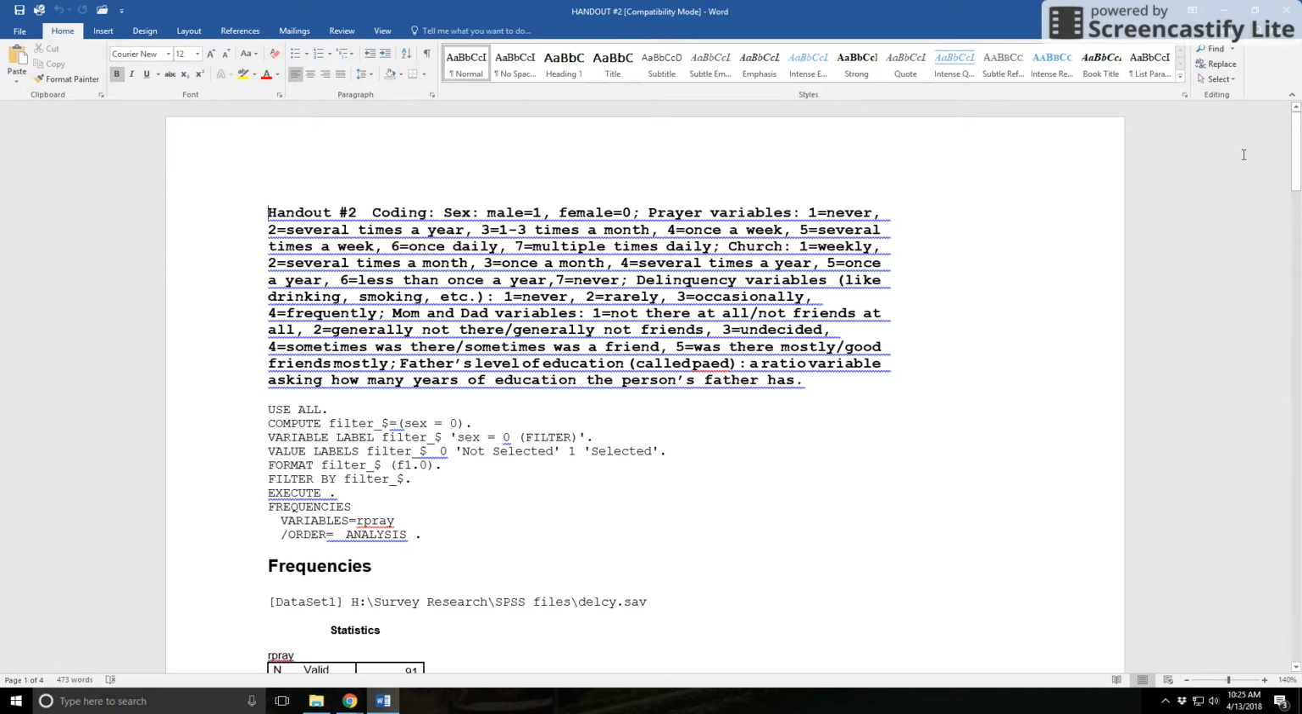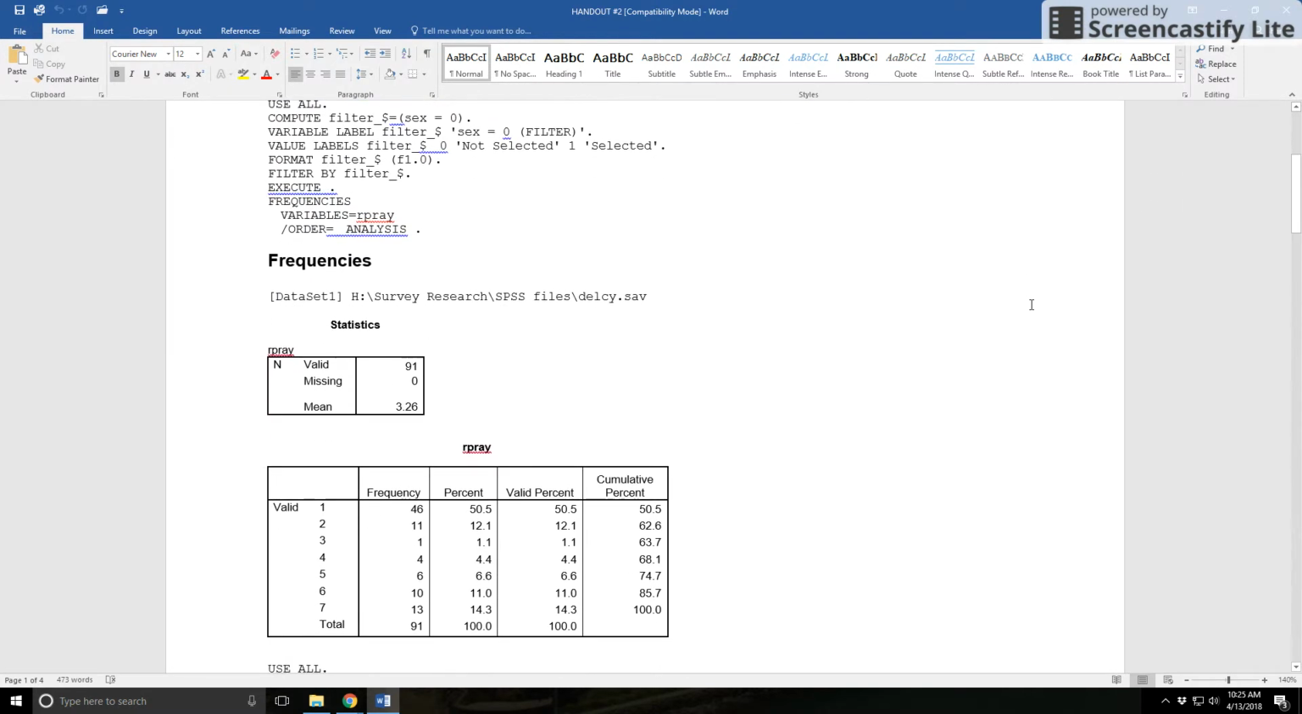So if you have a ratio or an interval variable, you would use, for number 2, this little box, the mean box. If you have a nominal or ordinal, you'll use the percents here. But if you have an interval or ratio, you will use this little box here.